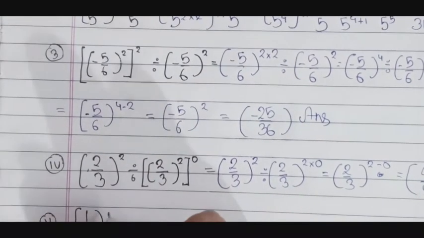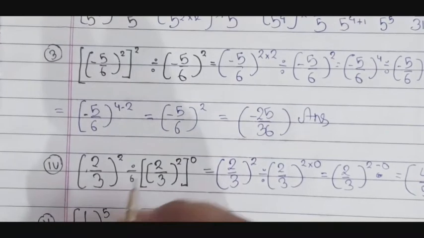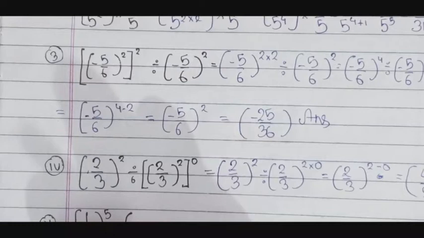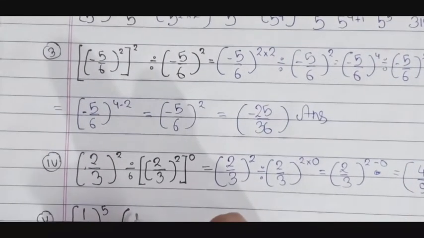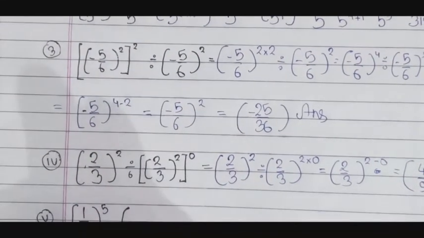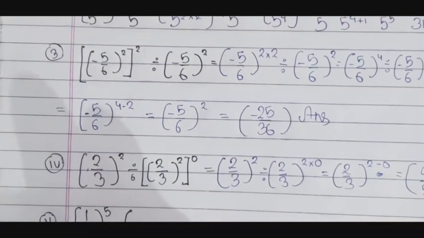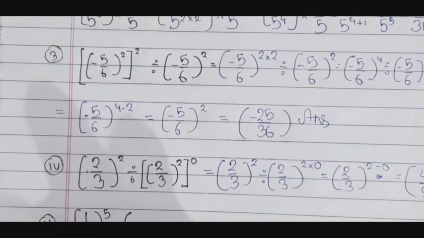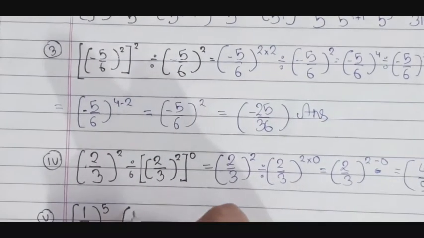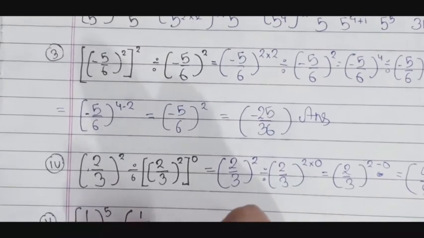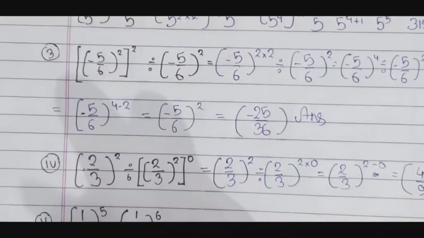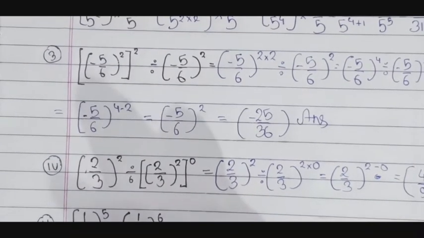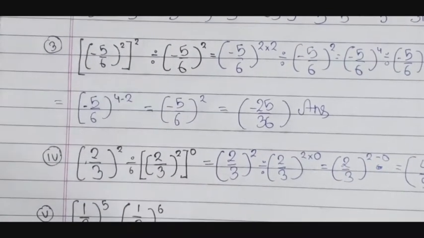Bracket half divided by bracket half to the power 5, bracket half to the power 5 by bracket half to the power cube, here the minus sign, bracket half to the power 6 by bracket half to the power 5. This is tricky and I know this solution.